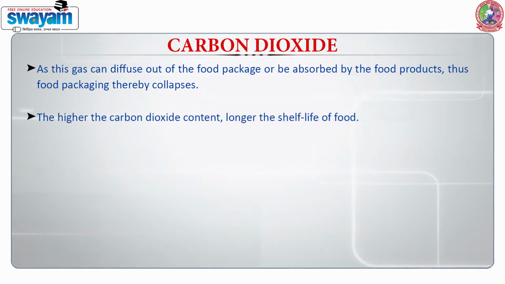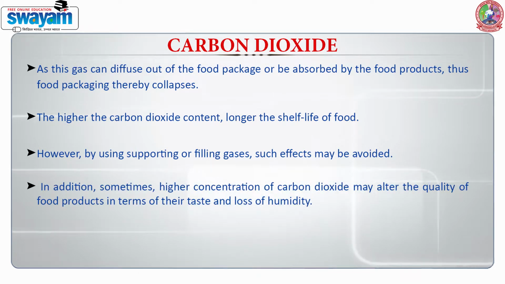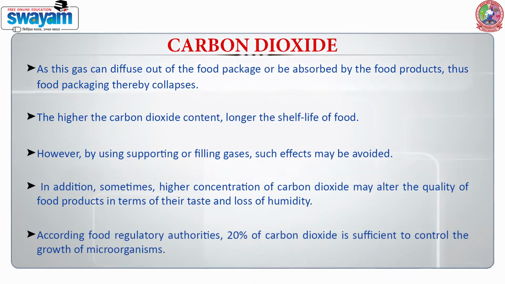The higher the carbon dioxide content, the longer the shelf life of food. However, by using supporting or filling gases, such effects may be avoided. In addition, sometimes a higher concentration of carbon dioxide may alter the quality of food products in terms of their taste and loss of humidity. According to food regulatory authorities, 20% of carbon dioxide is sufficient to control the growth of microorganisms.